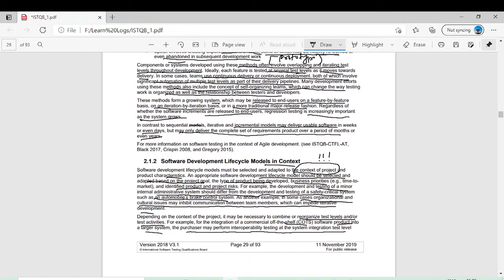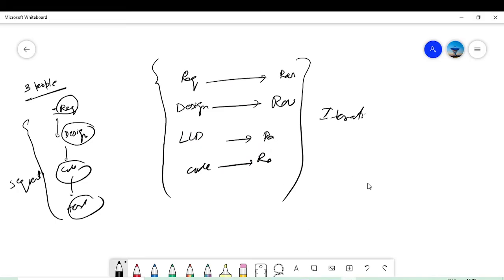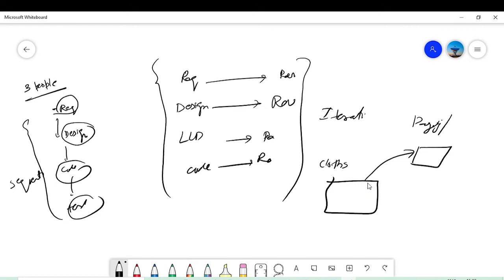What does interoperability mean? It is a term I will explain with an example. What does commercial off-the-shelf COTS mean? Let's take a very simple example to make it clear. You have developed a website to purchase some clothes, let's say. And then a paying method, sorry for the bad handwriting, and a cart.